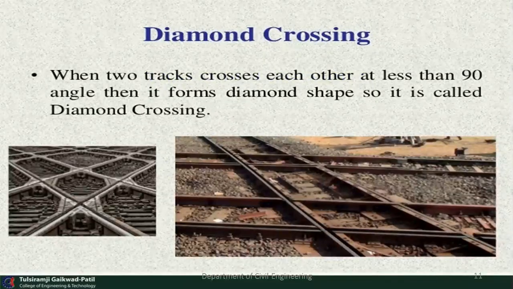So in the figure, we can see that various types of actual diamond crossings are shown. When two tracks cross each other at less than a 90-degree angle, then it forms a diamond shape. So it is called a diamond crossing. In figure number 1 and figure number 2, we can see that all tracks are crossing each other, but this angle is less than 90 degrees. So it is called the diamond type of crossing.